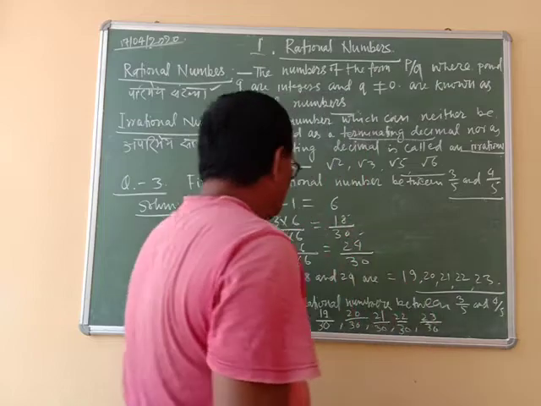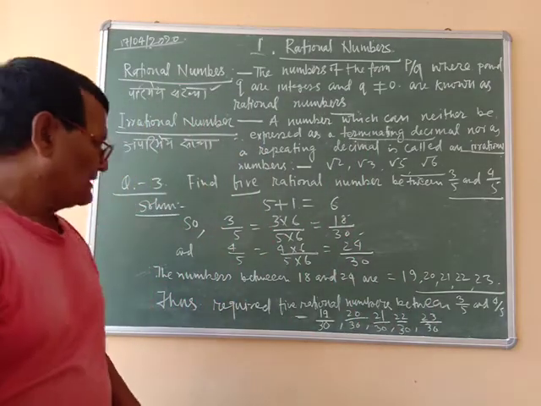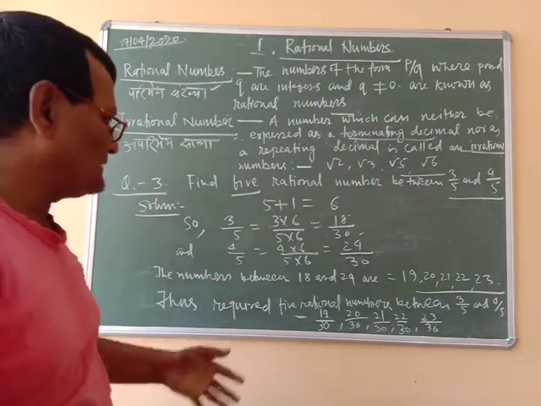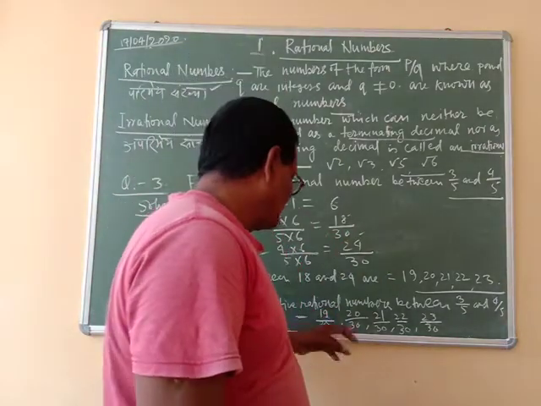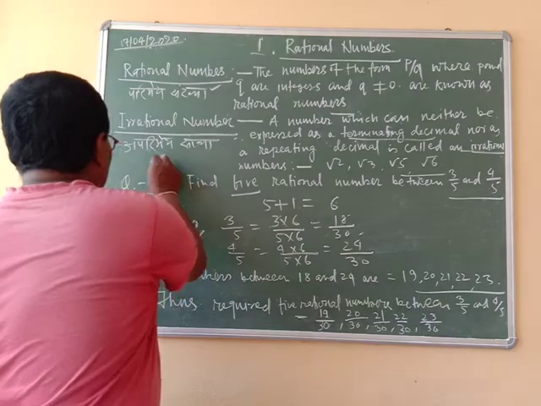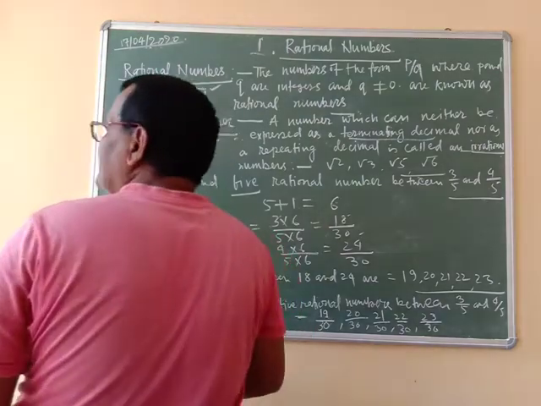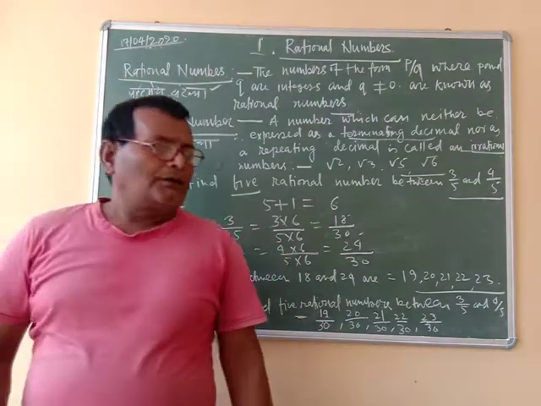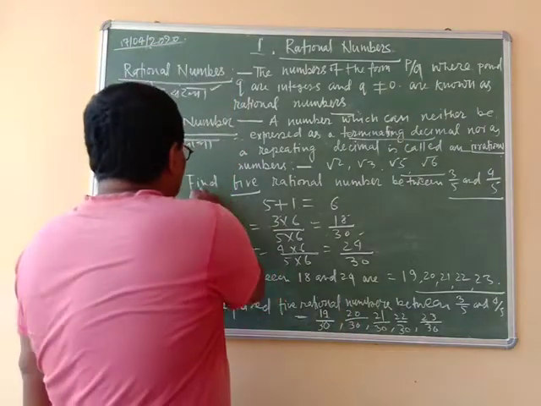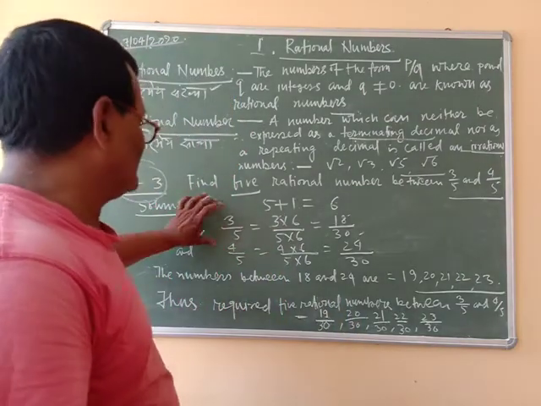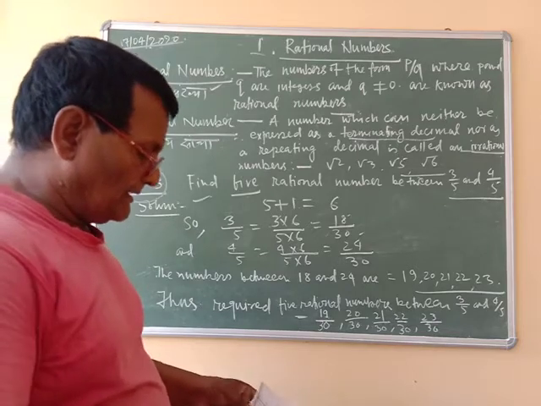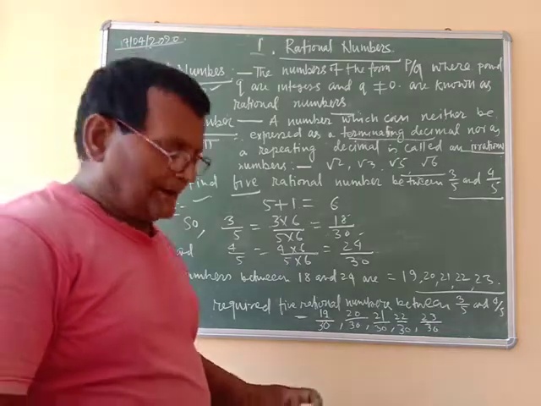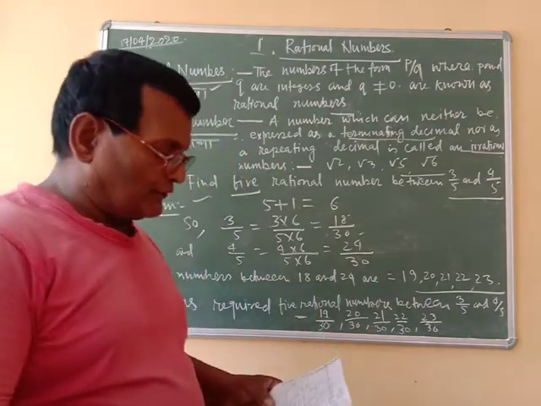Hence, you can find so many rational numbers between given two numbers, and this process is very easy and also important. So you can solve by this very easy process, and in this way you can find any rational numbers between given two numbers.